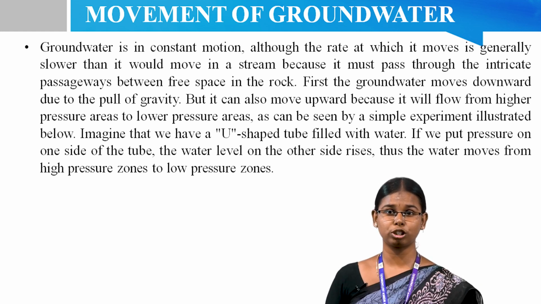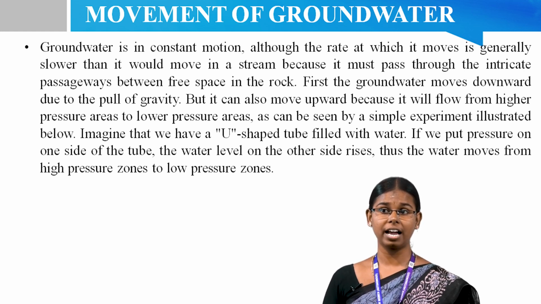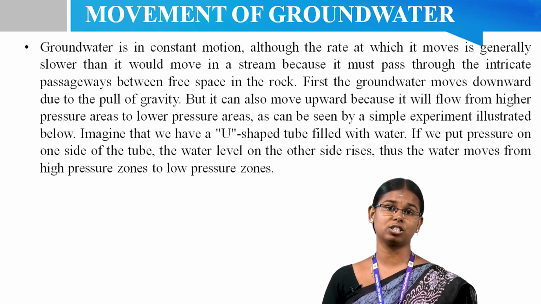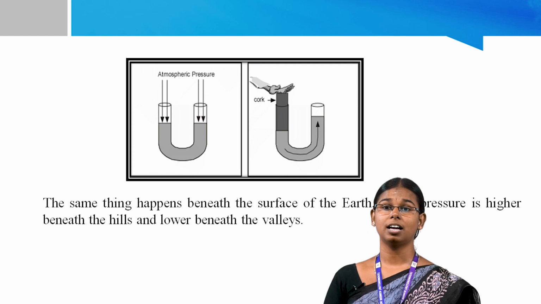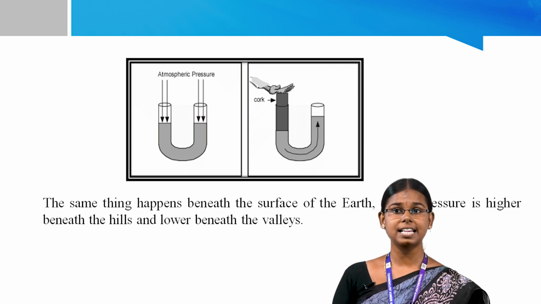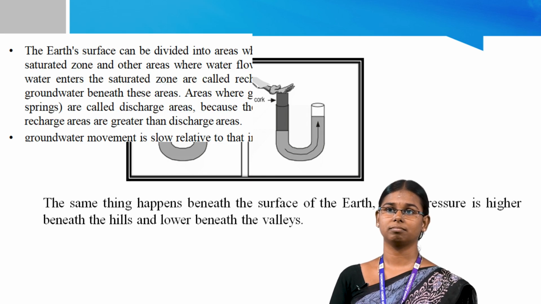If we put pressure on one side of the tube, the water level on the other side rises. Thus, the water moves from the higher pressure zone to the lower pressure zone. The same thing happens beneath the surface of the earth, where pressure is higher beneath the hills and lower beneath the valleys.